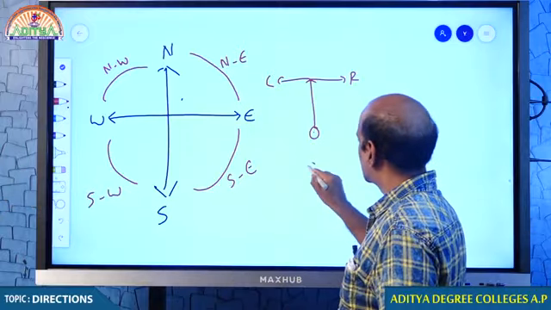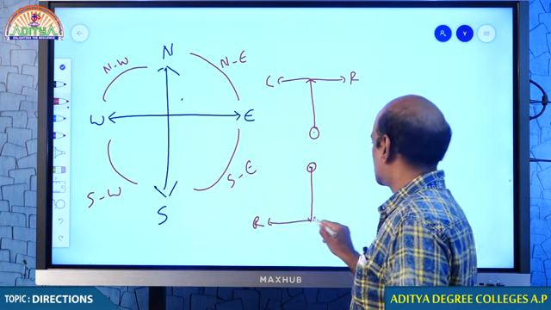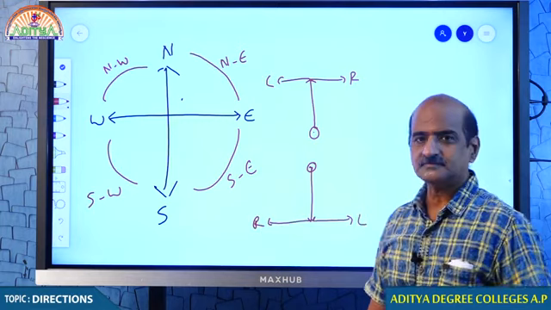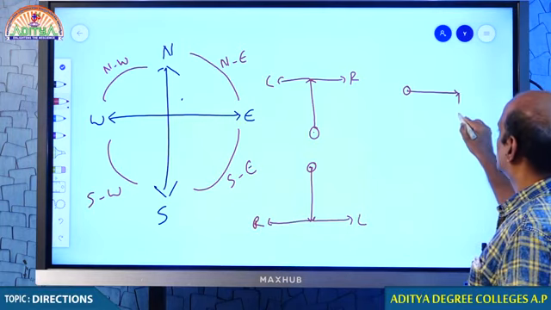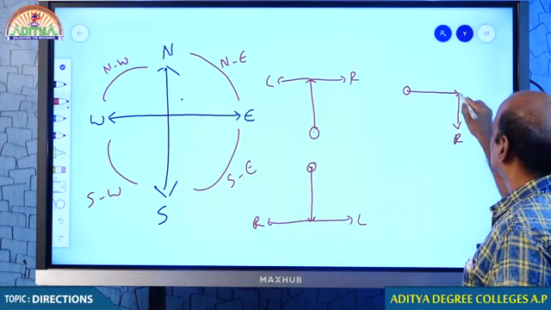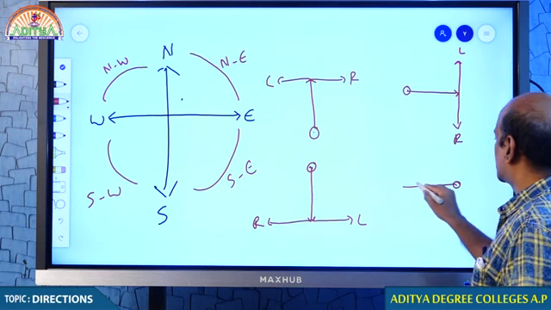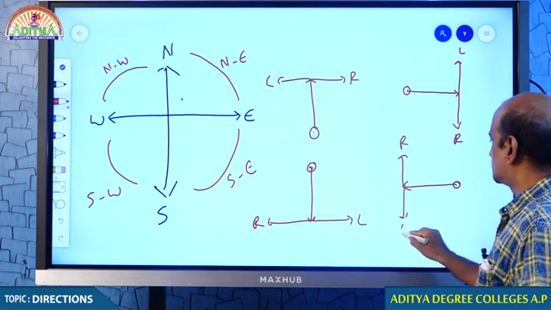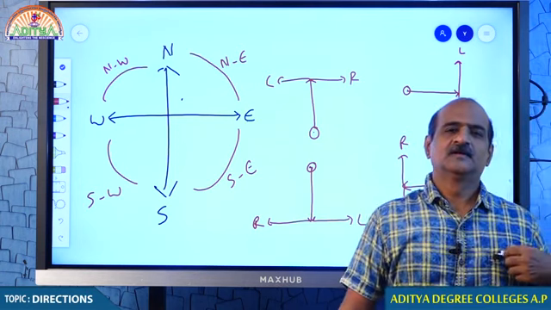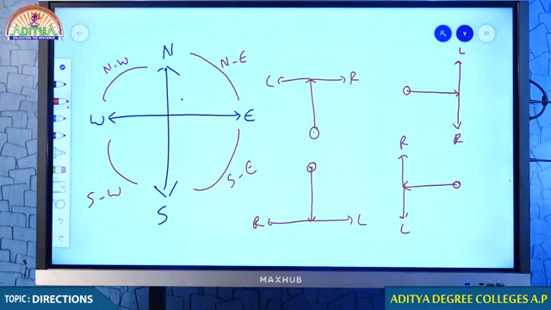And if somebody is moving in south direction, my dear students, this will be his right and this will be his left. And if somebody is moving in east direction, this is supposed to be his right, and of course this is left. And finally, if somebody is moving in west direction, this is going to be right and this is going to be left. So these many points, I believe that is not a very big issue, my dear students. We can easily identify that.